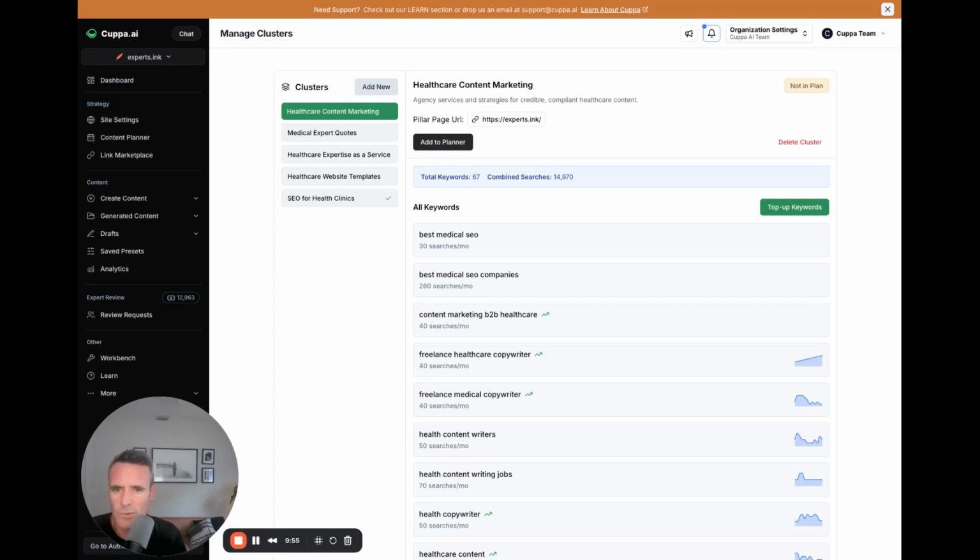So pretty cool feature to have when you think about either your site or your client site, where you get a really robust cluster set based on all the best practices of searching for that type of cluster, based on the site, based on the keywords that are currently ranking. Everything we pull through GSC, all of it mashes together and then becomes these nice clusters that you can add. Of course, you can do top up of keywords and then, of course, add in new.